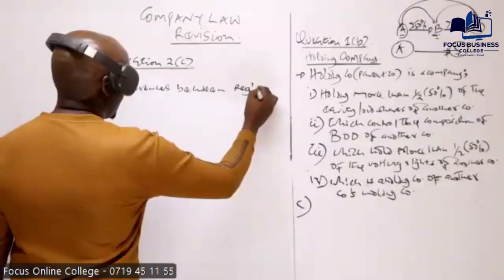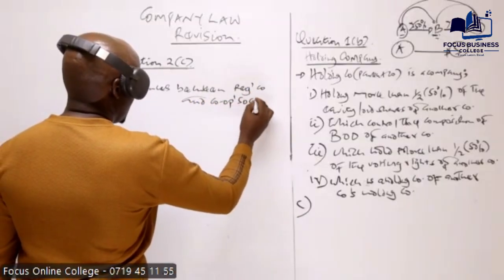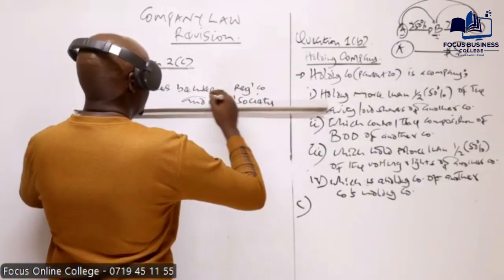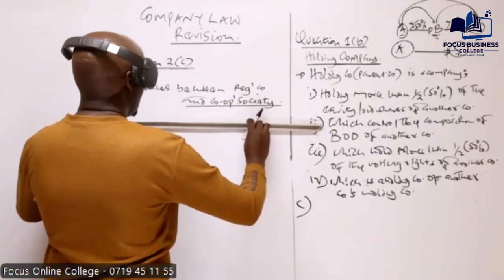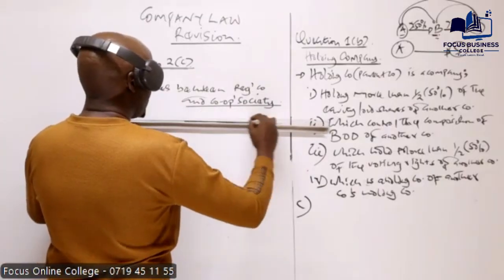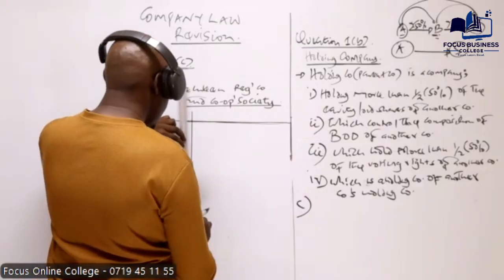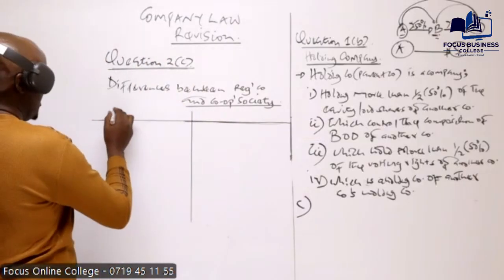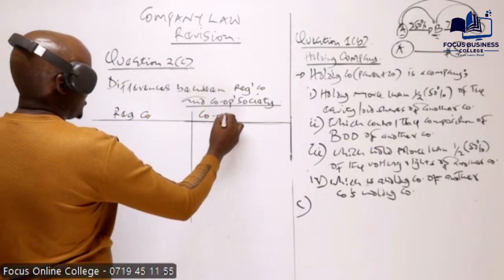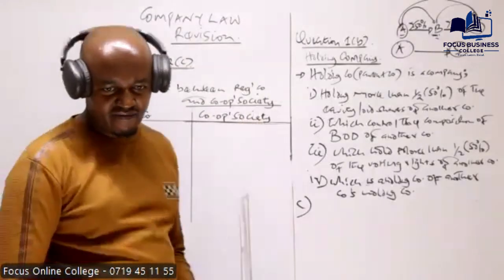Between a registered company and a cooperative society.